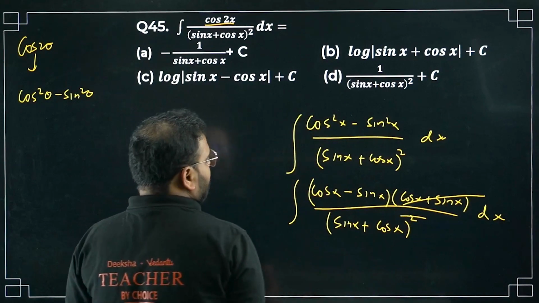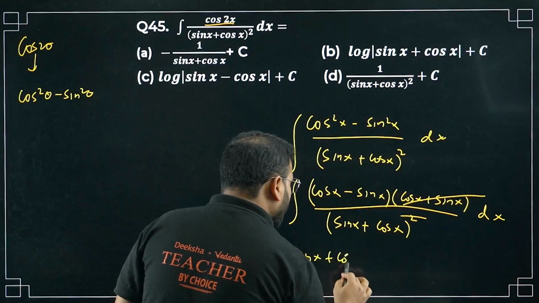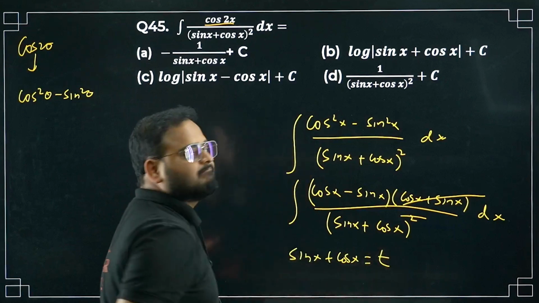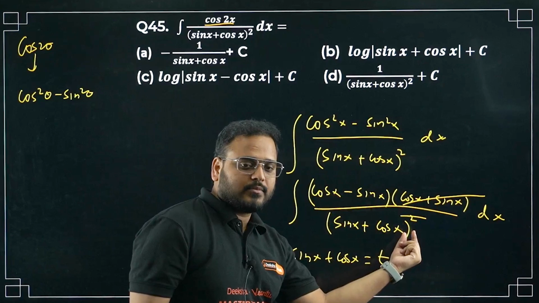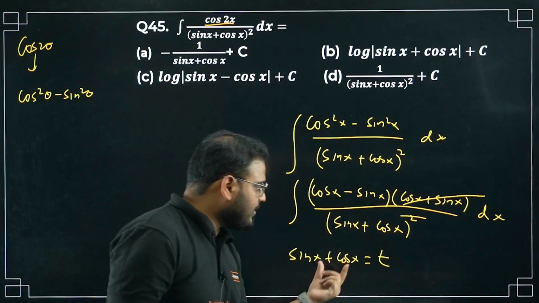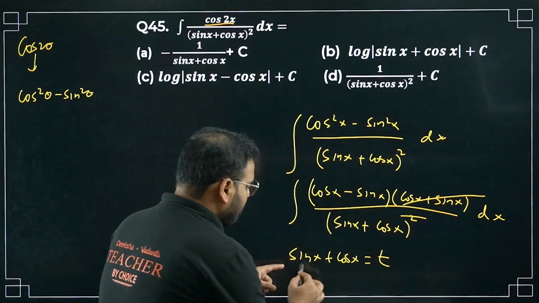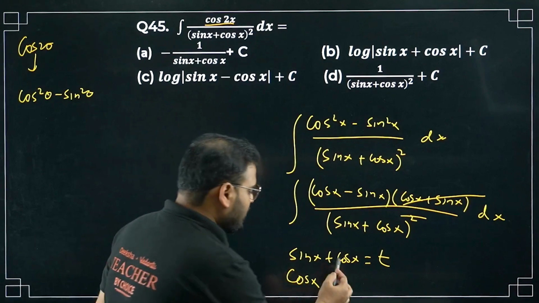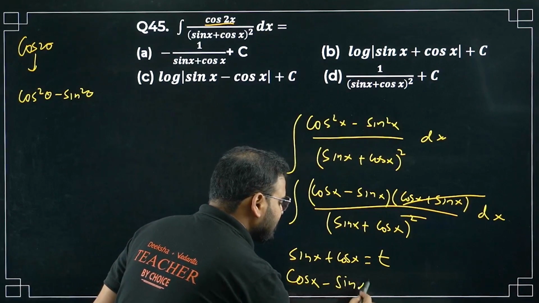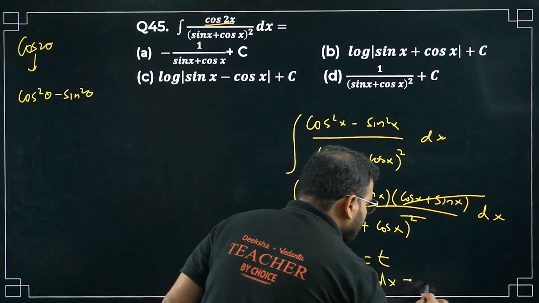Now what I'm going to do is take sin x plus cos x as t. Think about it. I have only this and this left. There's no power over here. If I take sin x plus cos x as t, it will become 1 by t. And if you differentiate this part, differentiation of sin x is cos x, and cos will become minus sin x. There will be dx, of course, from the other side. You'll get dt equals cos x minus sin x dx.